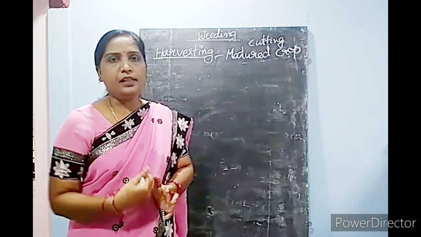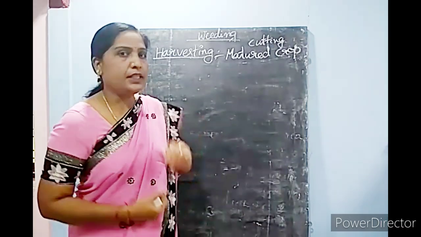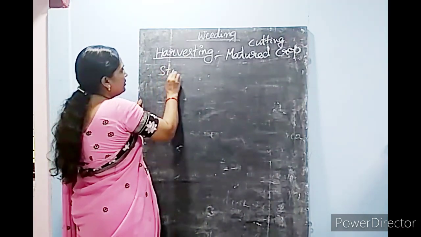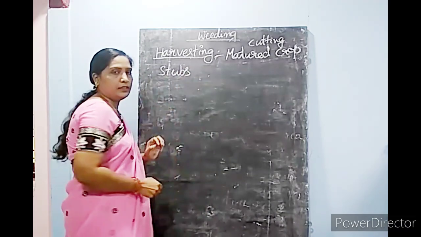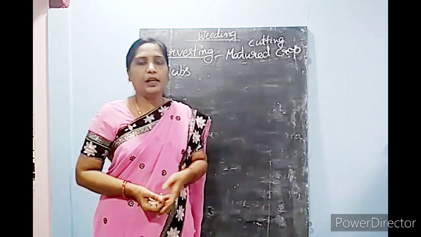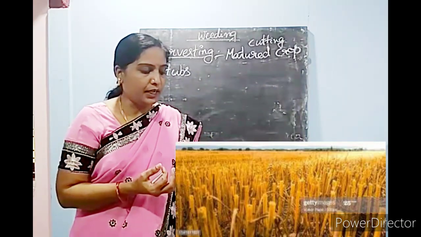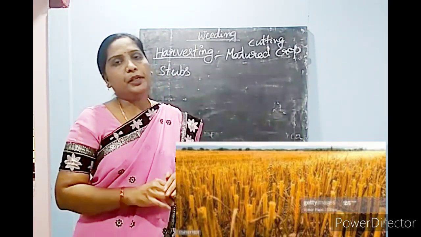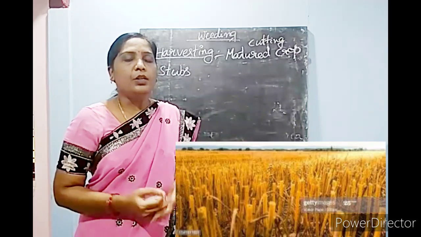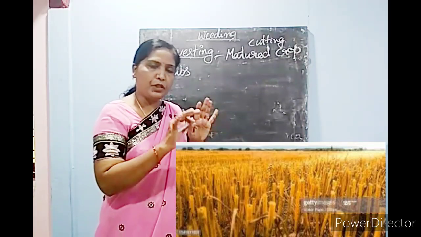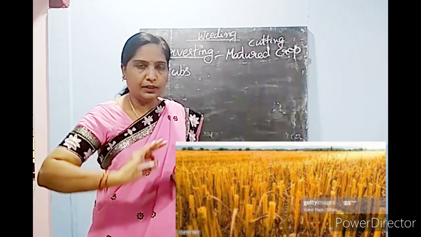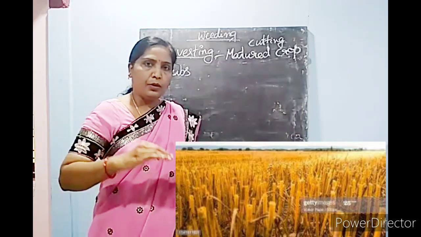But after cutting the matured crop, the stubs will remain in the field. The stubs are nothing but the root and the starting part of the stem, a little bit of which remains in the field. They allow the stubs to remain in the field for the next season.